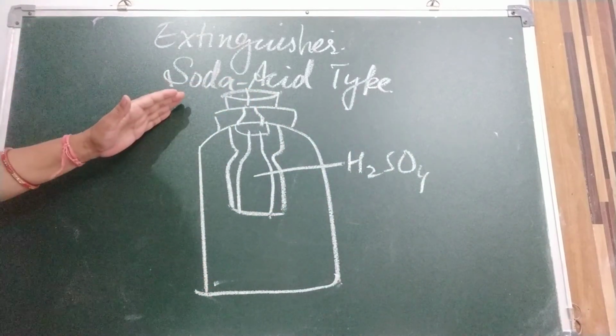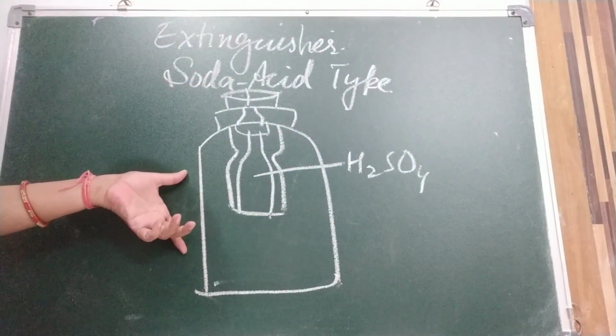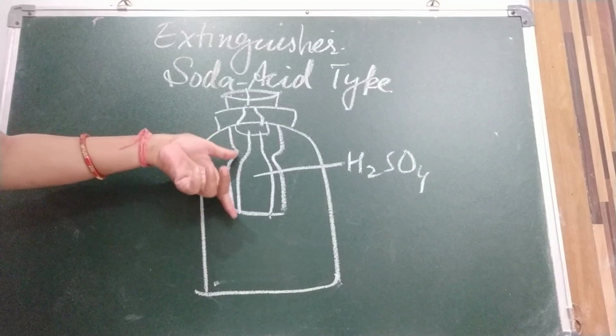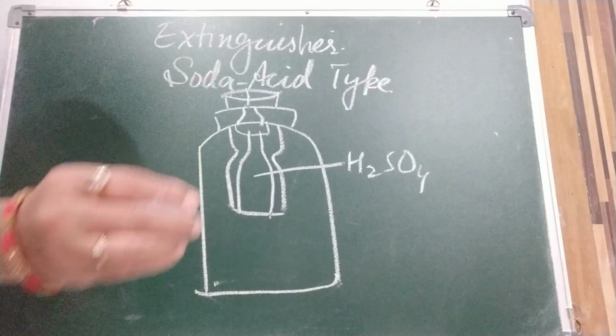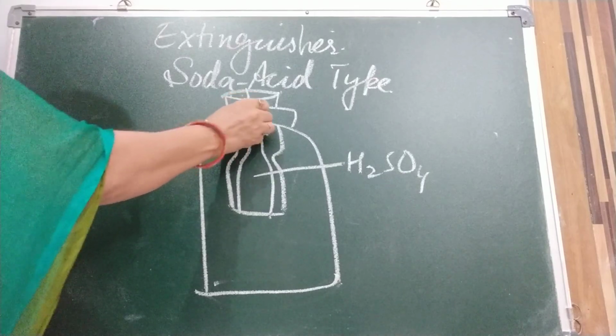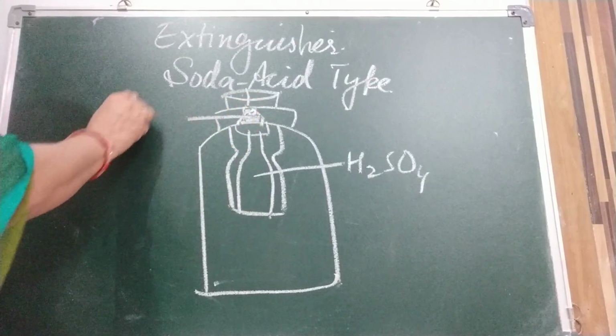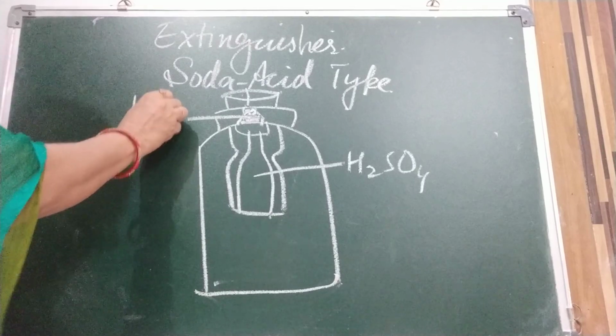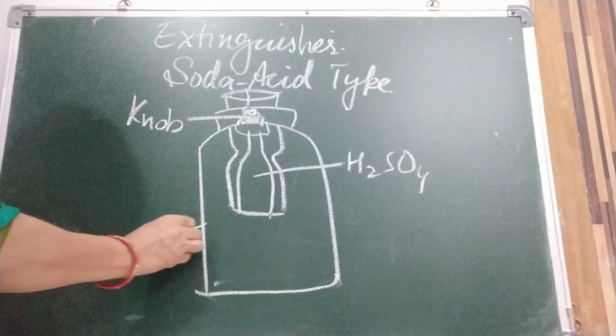So it has three main parts. First is this container, second is this bottle, and third is this knob.